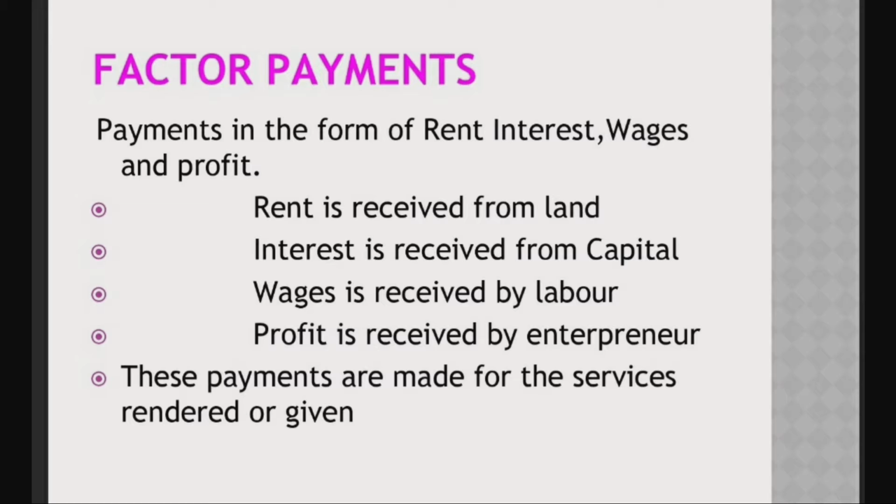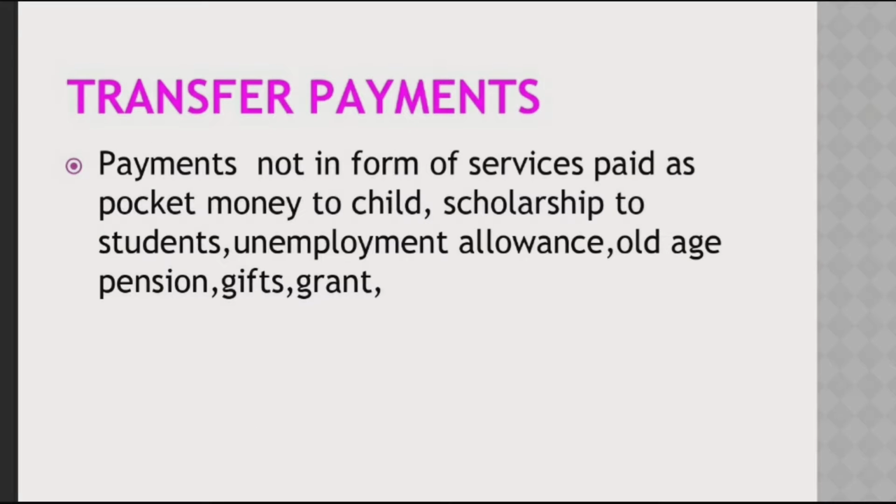As I told you before, transfer income is the income that is received without providing any services or goods in return. How are they getting the income without providing any services? Actually, these transfer payments are provided by the government for the welfare of the people. The government distributes money to those who are in need. Examples of transfer payments are scholarships to students, unemployment allowances, old age pensions, gifts, grants, etc. I hope that you are clear about these two terms, factor payments and transfer payments.